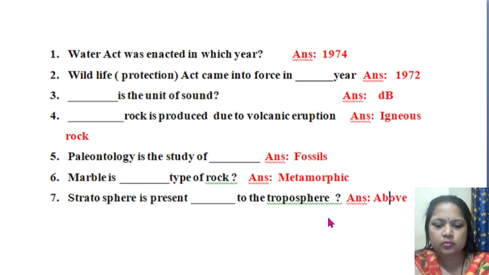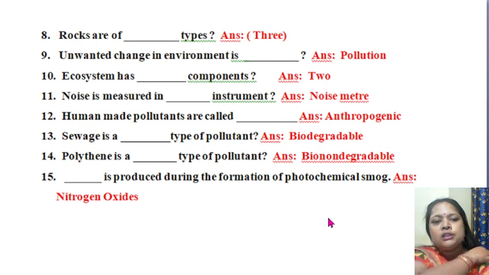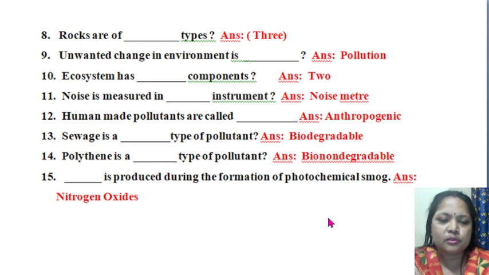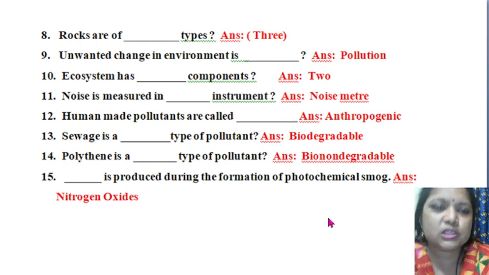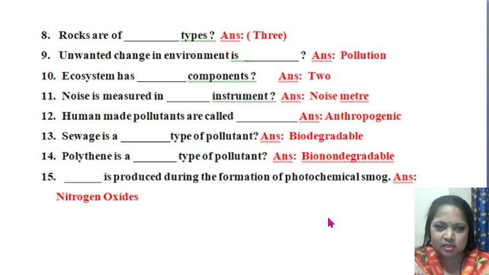Okay. Then come to question number 8. Here the question that I explained to you in the previous question comes: rocks are of dash types. So how many types of rocks are there? I already answered that, 3 types. What are these 3? One is your igneous rock, another is your sedimentary rock, third one is your metamorphic rock. Okay, answer is 3. Then question number 9.